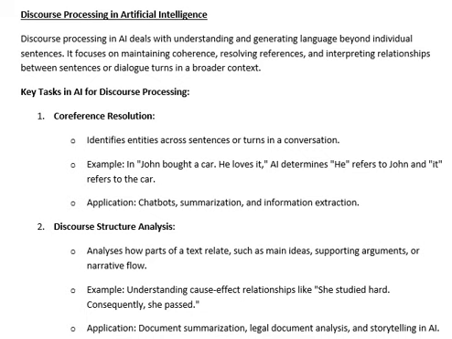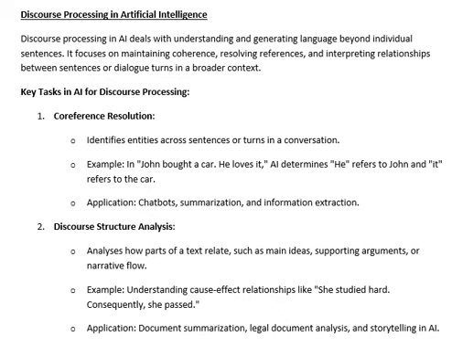Today we are going to learn about discourse processing in artificial intelligence. Discourse processing deals with how sentences relate to each other, creating meaning across a text or a conversation. Discourse processing in AI deals with understanding and generating language beyond individual sentences. It focuses on maintaining coherence, resolving references, and interpreting relationships between sentences or dialogue turns in a broader context.